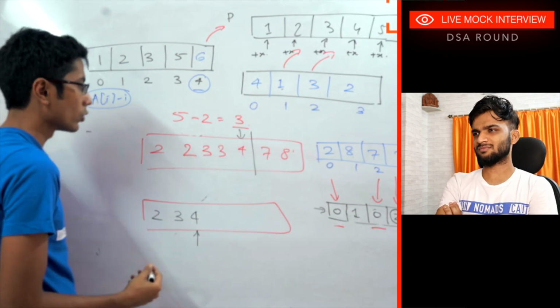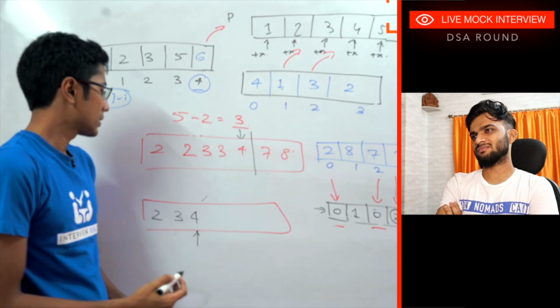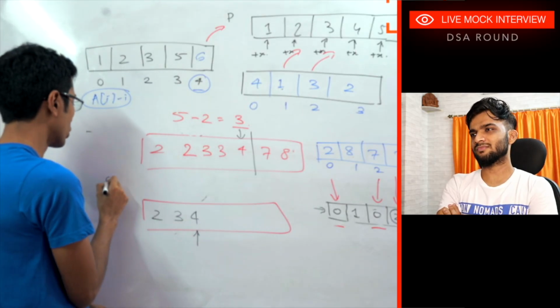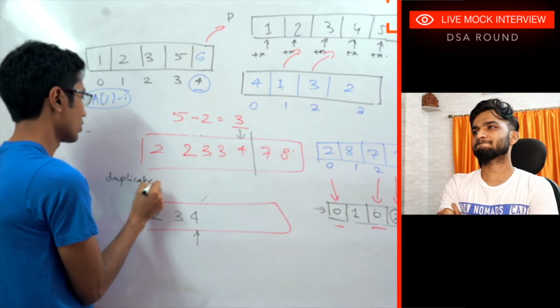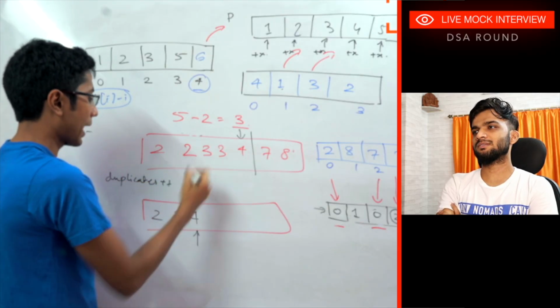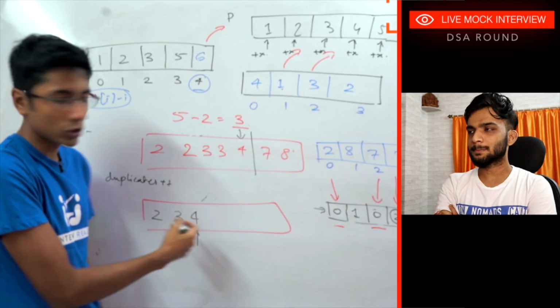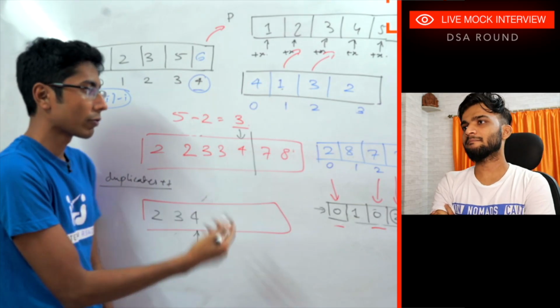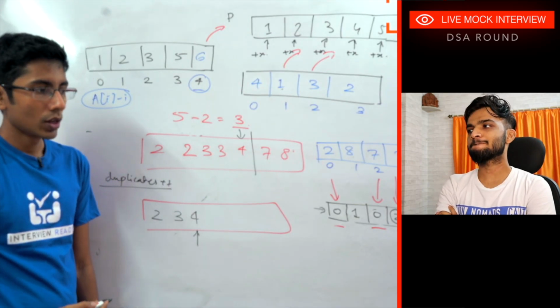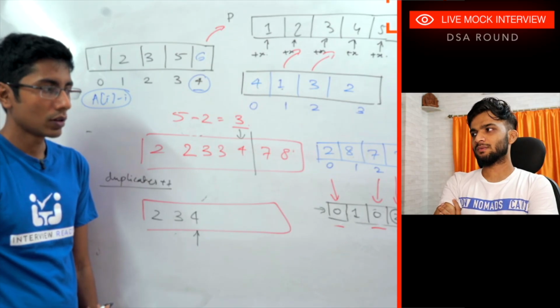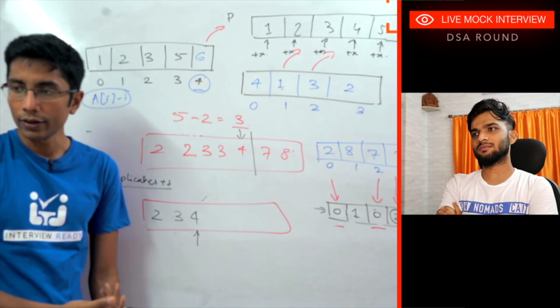Also I need a way to count those frequencies. Every time I do that, I'll have a duplicate counter. Every time I don't increment the write, I just do duplicates plus plus and I keep moving forward. This will be fine.